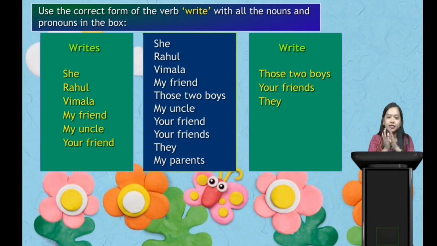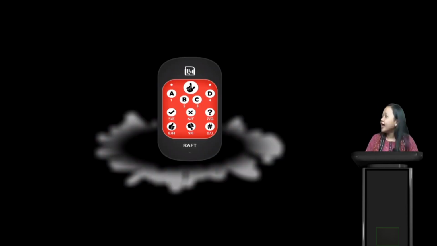Mother and father, both are right. We can see "S" here. Talking about what? Mother and father, so parents, plural, right? So what can we say here? My parents write. Okay, so I hope all of you understood, my dear students.